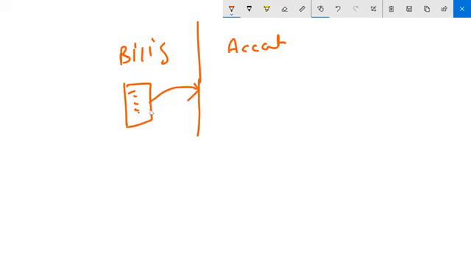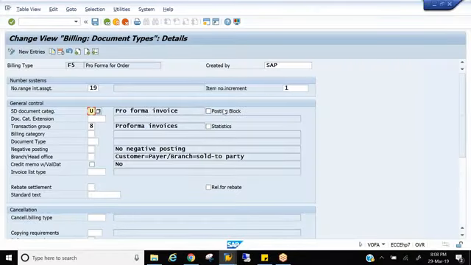You want some authorized persons to check it and release it, like say a credit memo. You don't want to directly release it. So what you can do is put a posting block. So you see, this is the posting block. If there is a posting block, how will an authorized person release it, and where?